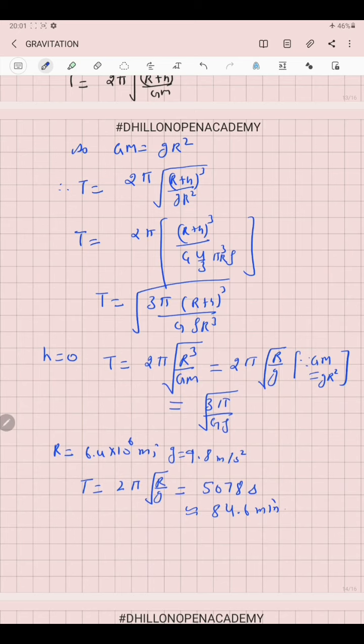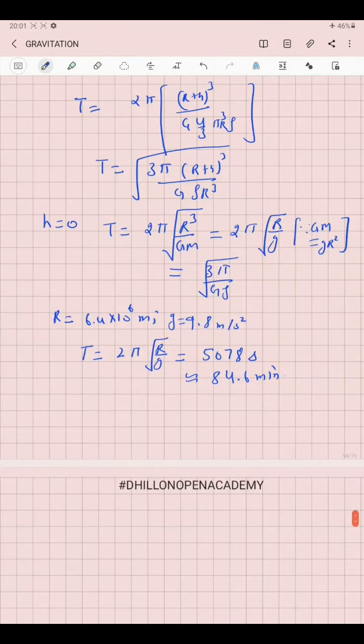That means this satellite revolving very close to the Earth completes its one revolution around Earth in a time period of about 84.6 minutes, that is around 1.5 hours.